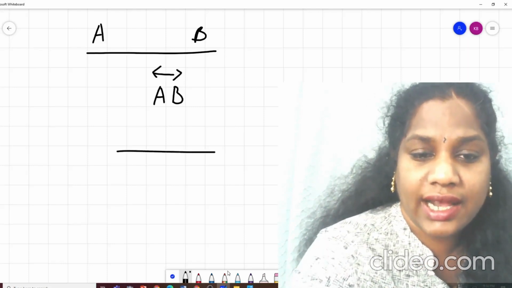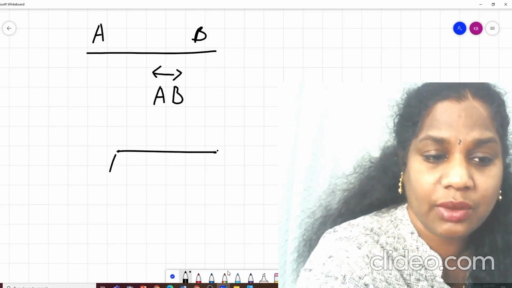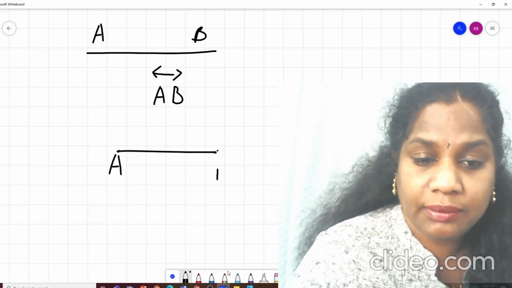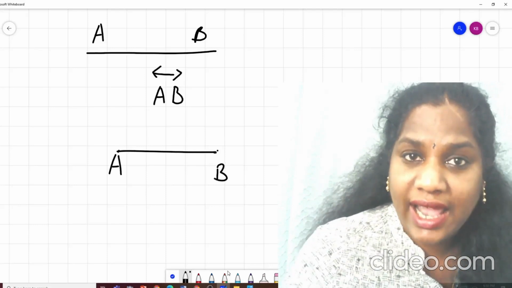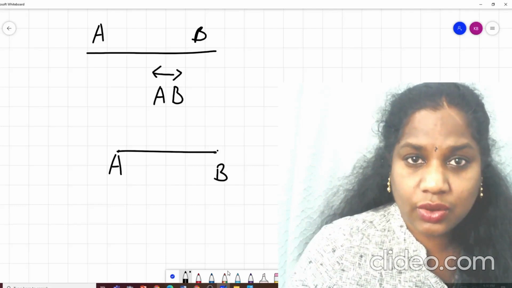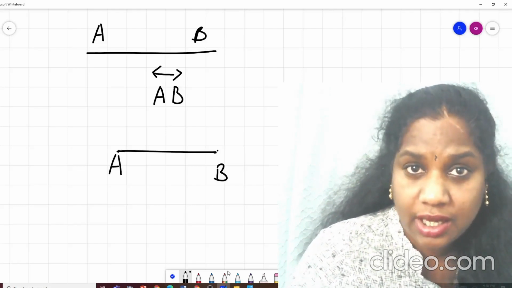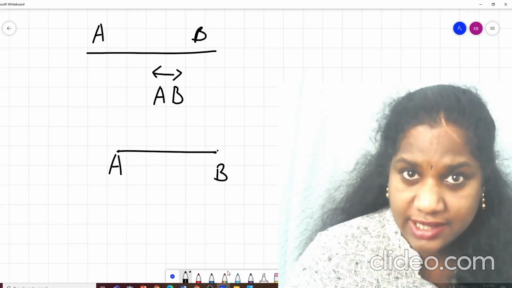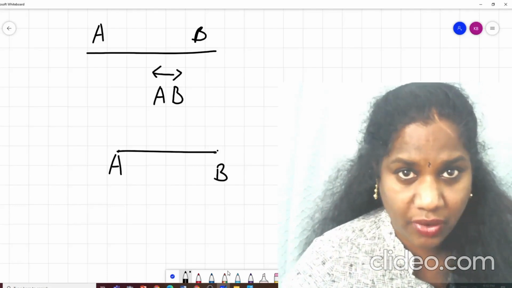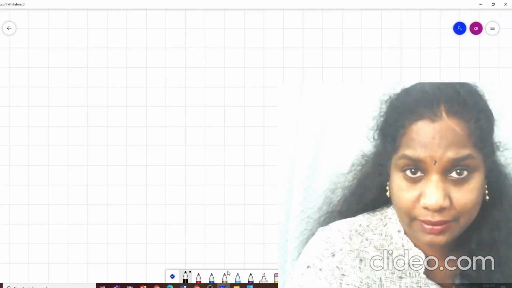Now what is a line segment? A line segment is something which has a starting point as well as an ending point. Correct? You look at your table, the edge of the table, it has a starting point and an ending point, isn't it? Correct. Now the next one is a ray.